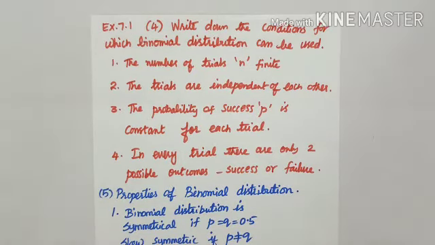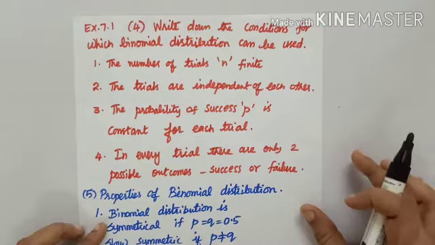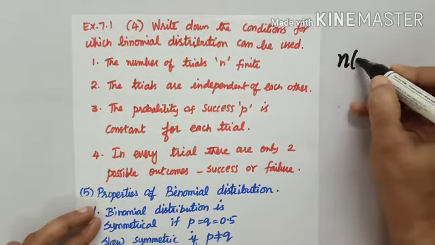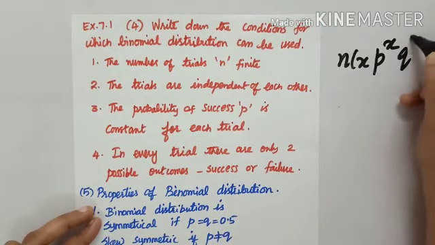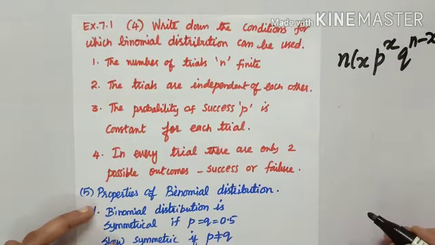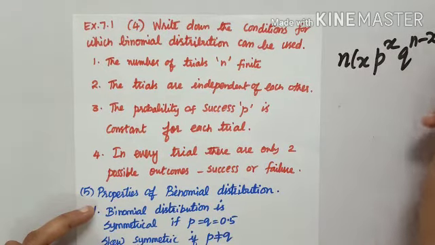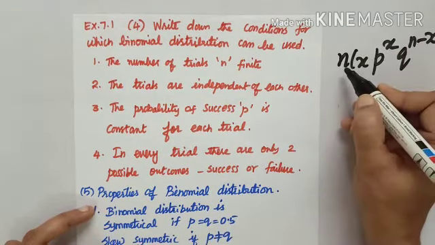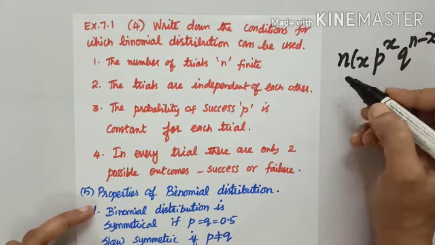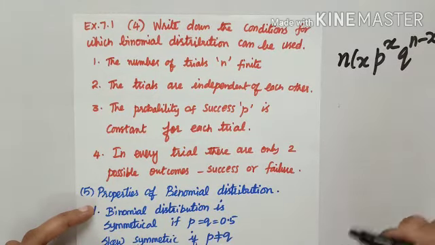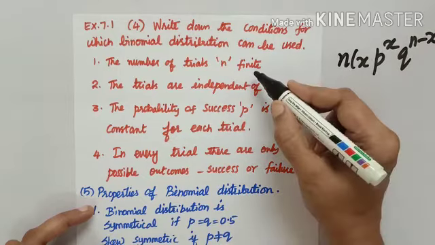Exercise 7.1, question number 4. Write down the conditions for which binomial distribution can be used. Now what is the binomial distribution we had learnt? nCx p power x, q power n minus x. Say the conditions related to this. n, I must say, toss a coin 10 times, 20 times, 30 times. So n must be finite.